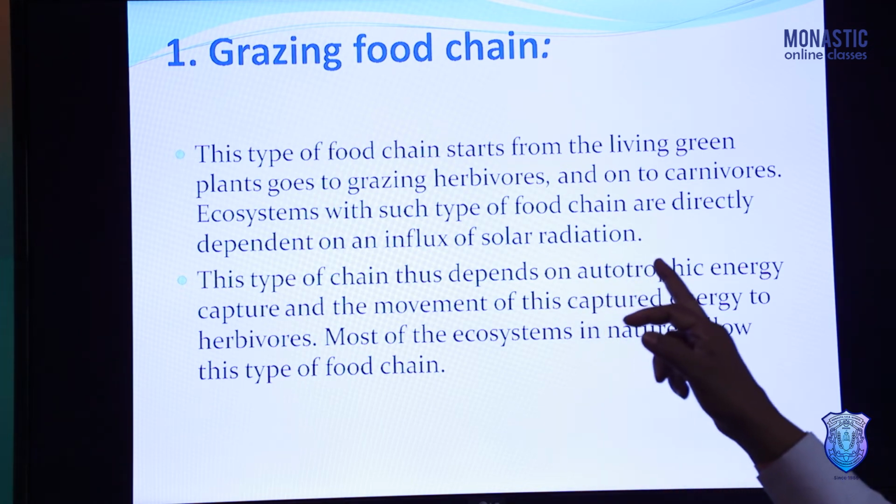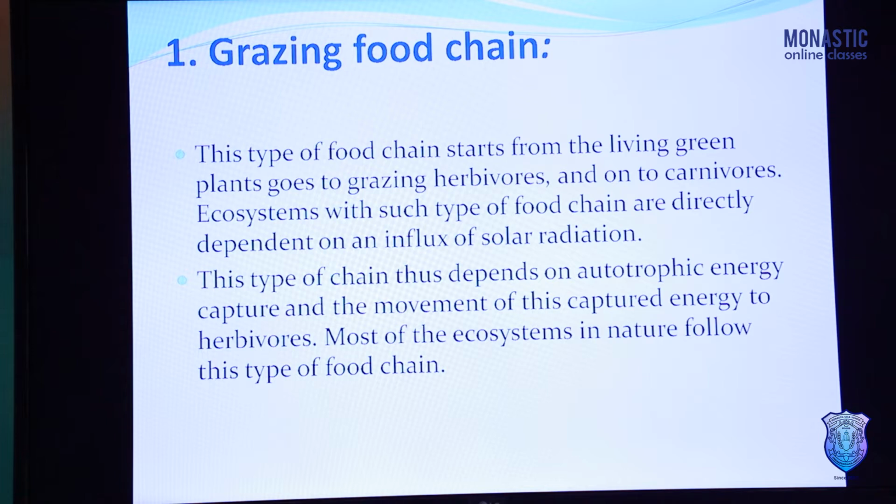So this type of ecosystem starts with the green plants. An ecosystem with such a food chain directly depends upon the solar radiation, and this type of food chain thus depends on autotrophic energy capture, means sun energy captured by producers, and the movement of this captured energy to herbivorous animals and through the carnivorous, lastly returning to the environment.